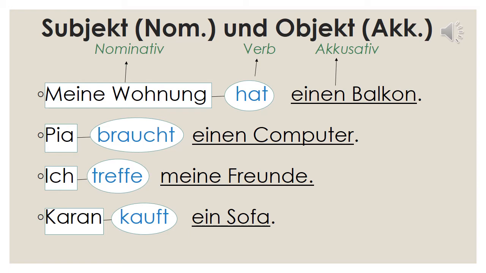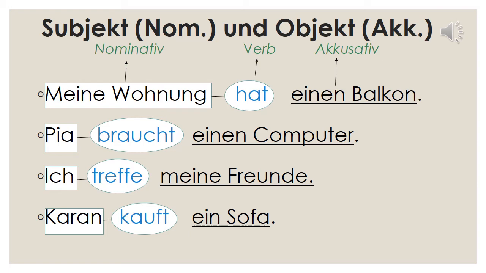Now, how to locate the subject? Ask the verb who is the doer. For example, haben is to have. So ask who is having or what is having. So meine Wohnung is having. So that is the subject of the sentence. And what is my flat having? Einen Balkon, that is the object of the sentence.